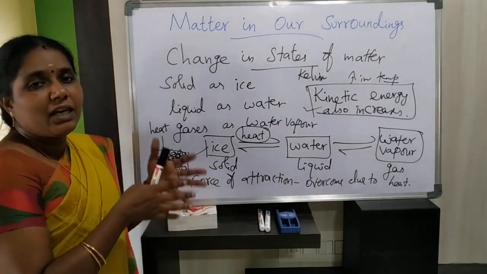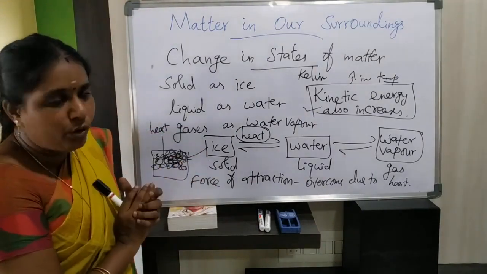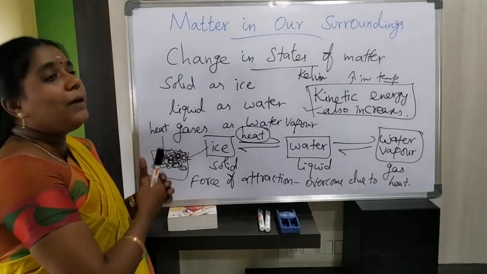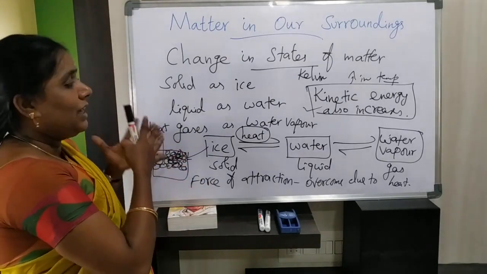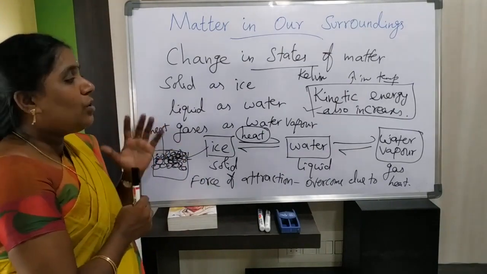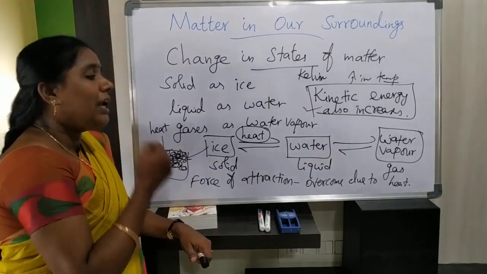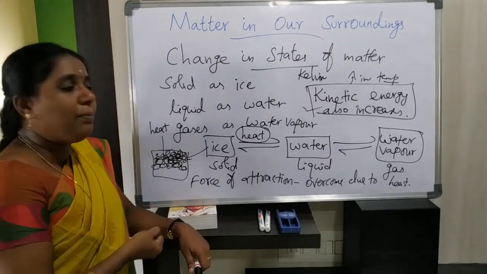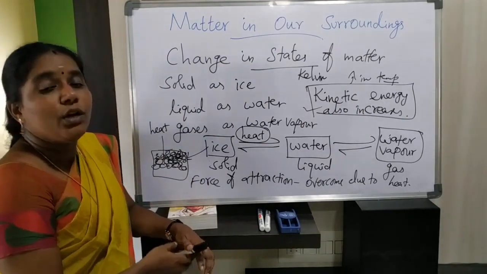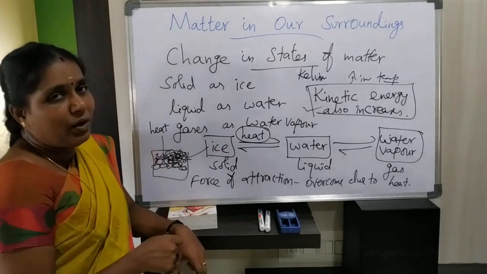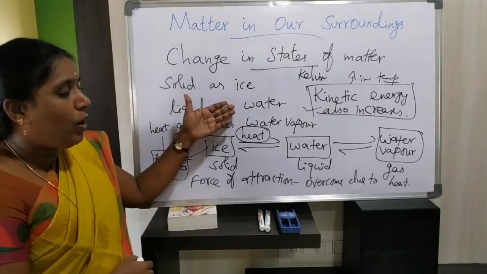At room temperature, water is a liquid, you know very well. That water exists as ice in the form of a solid, isn't it? So we get ice in the form of solid and we get water vapor in the form of gas, isn't it?